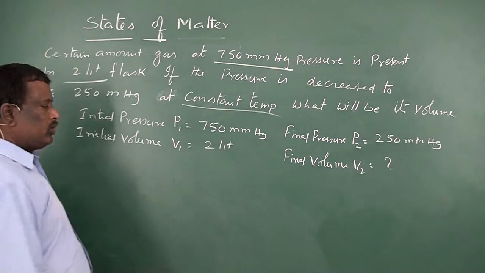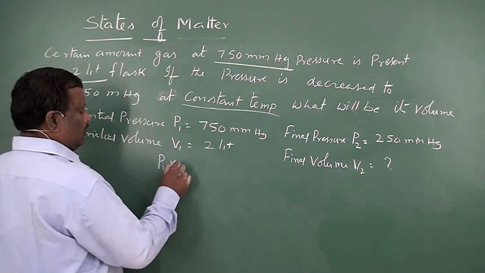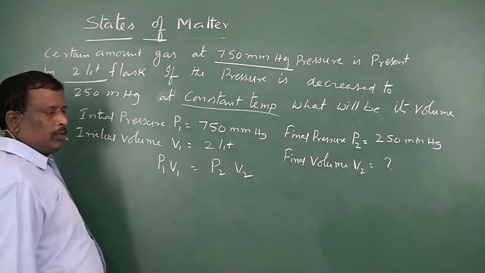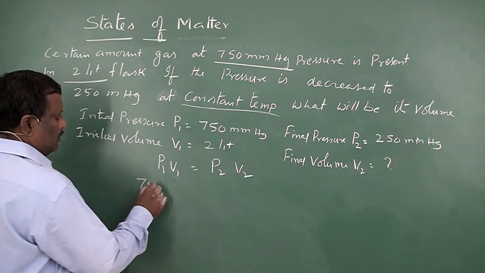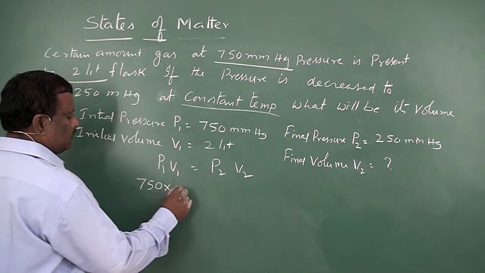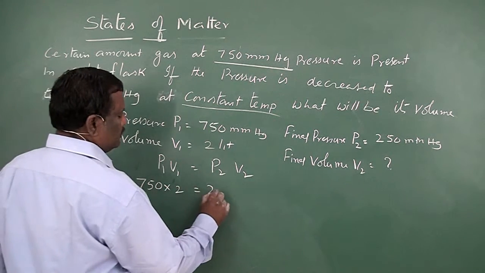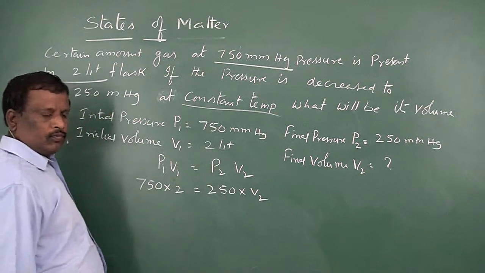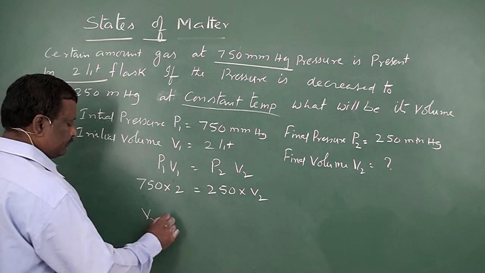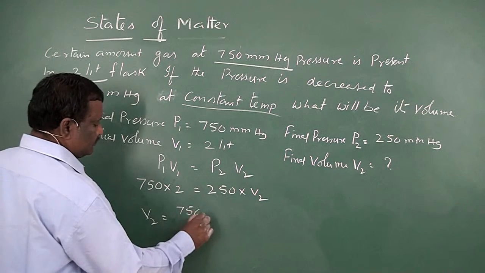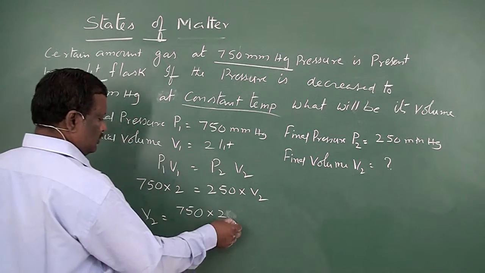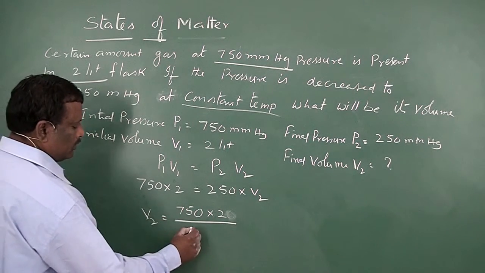According to Boyle's law, P1 V1 is equal to P2 V2. So 750 into 2 will be equal to 250 into V2. V2 is equal to 750 into 2 by 250.